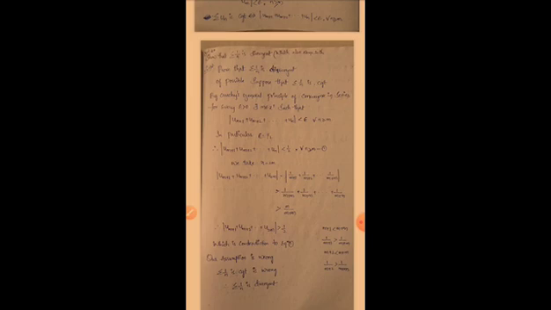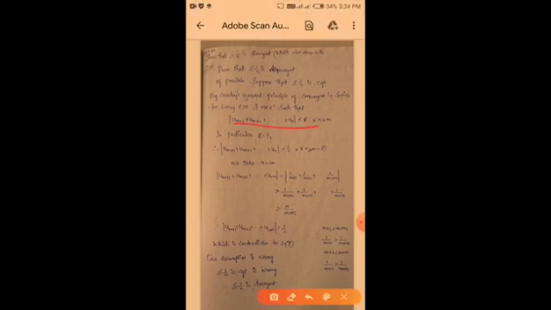By Cauchy's general principle of convergence in series, for every epsilon greater than 0, there exists m belonging to Z plus such that |u(m+1) + u(m+2) + ... + u(n)| is less than epsilon for all n greater than or equal to m. So by Cauchy's general principle we write this. In particular, I am taking epsilon equal to 1 by 2, therefore |u(m+1) + ... + u(n)| is less than epsilon by 2 for all n greater than or equal to m. So this is equation number 1.